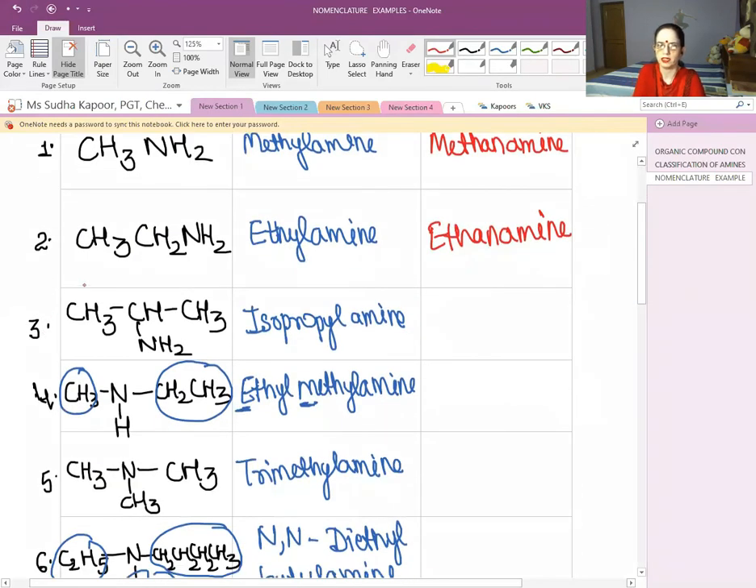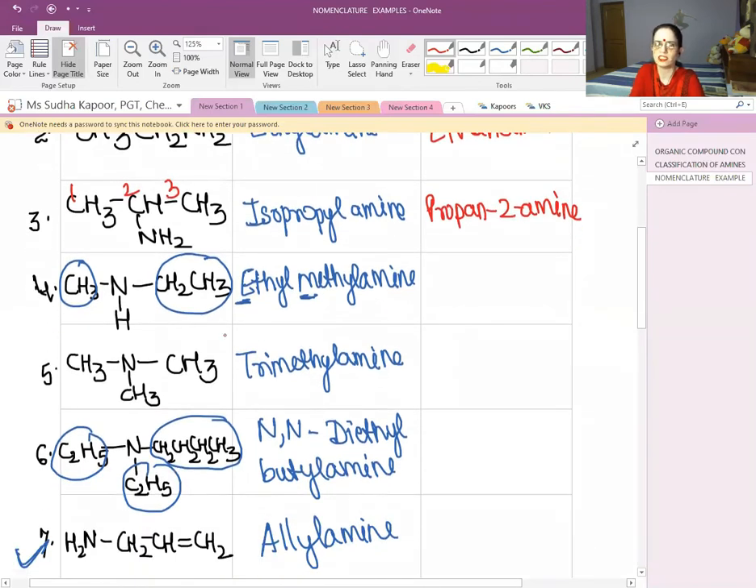What about the third part? The NH2 is present on the second carbon atom. So we will be calling it propane-2-amine. In the fourth one, the one having the longest chain is considered as the parent and the other, which is the smallest, is considered as the branch. So we are going to call it N-methyl, and the parent is 2 carbon, N-methylethanamine.